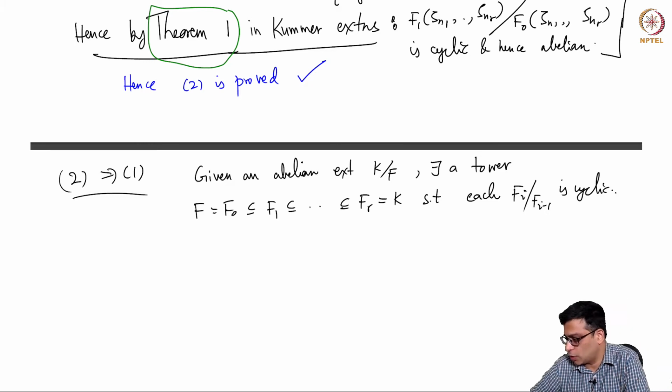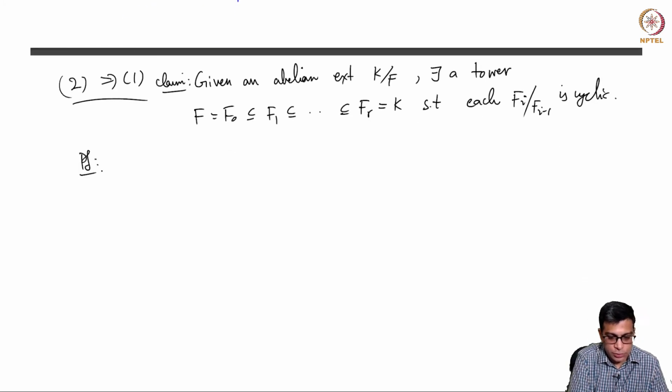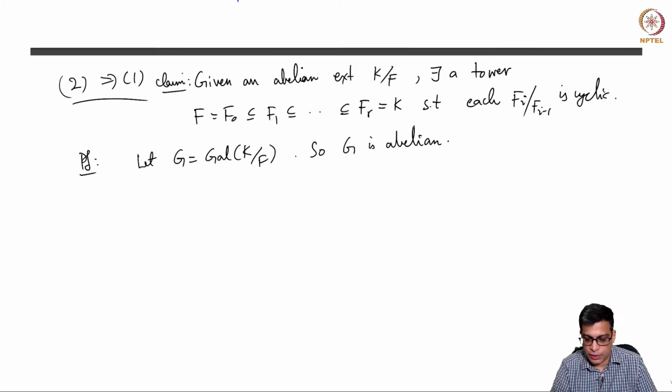Okay, so this is more or less trivial, because what do we do? So the claim is this. Proof: let G be the Galois group of the original abelian extension. So this G is abelian. K over F is abelian, so it's Galois with abelian Galois group.